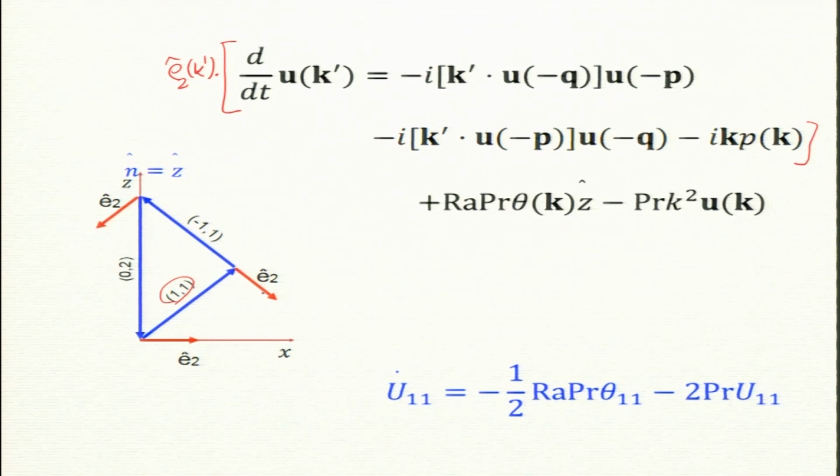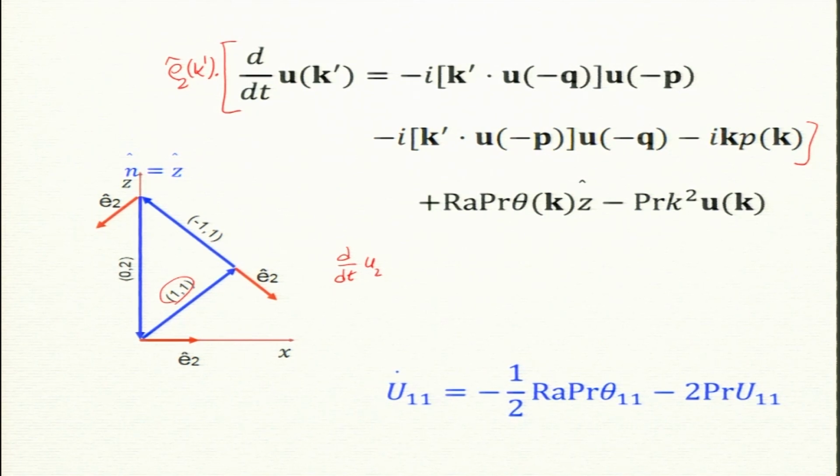So, E2 is in that direction. You take a dot product of this. So, this will give us d by dt of u2. Now, the nonlinear term you can work out, I will not do it here, it is 0.